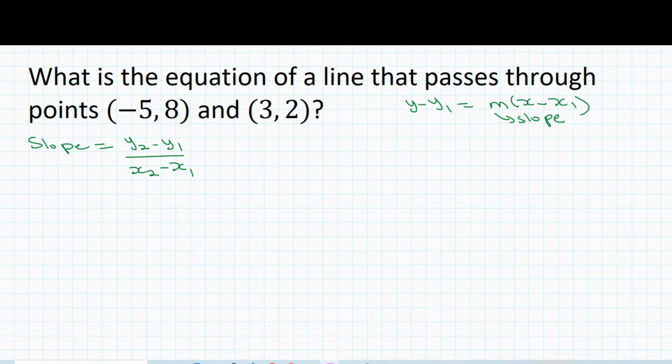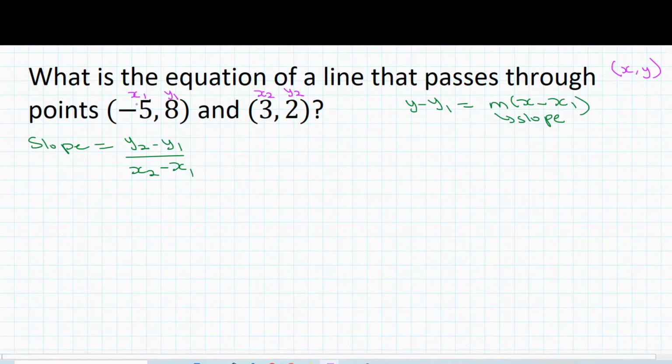Every point is written in the form (x, y). So this is going to be our x1 to show that it's the first point, and then this is our y1. This is our x2, and this is our y2. Now we can use this information to get the slope of the line that joins these 2 points.